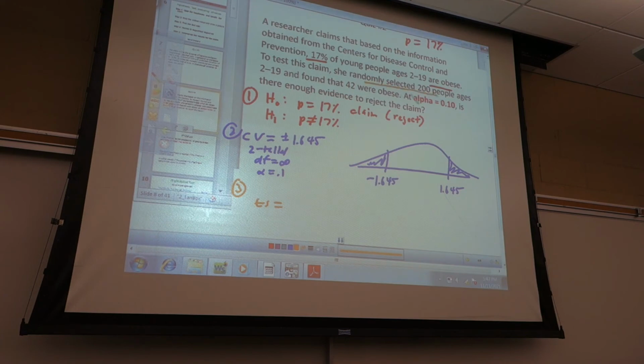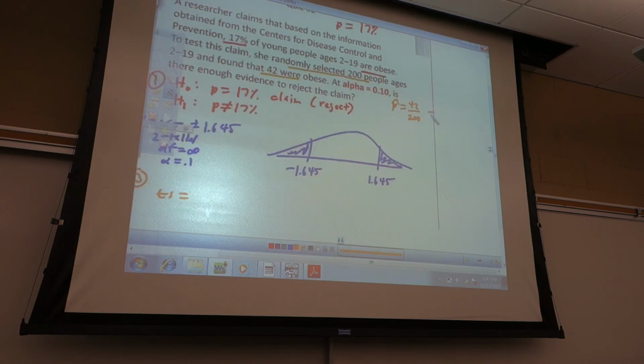Randomly select 200 people, 42 work. Are they giving me a percentage, or are they giving me the number of yeses? Number of yeses. How do I know? Because it's not 42%. There's no percent symbol there. Everybody on board with that part? So my p hat is going to be 42 out of 200, 0.21.